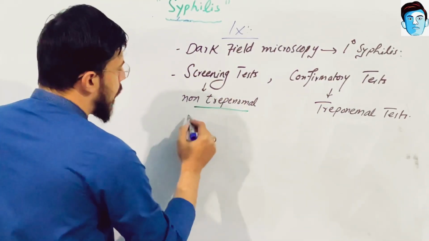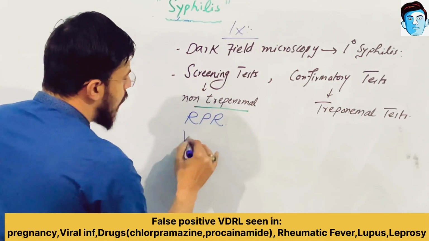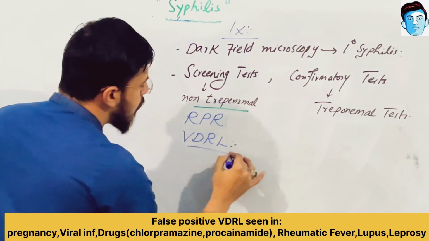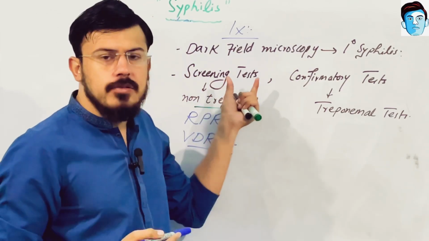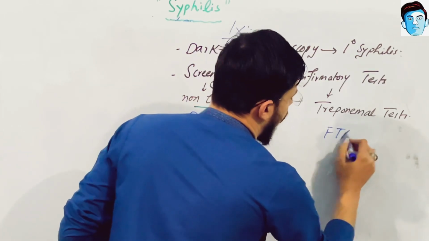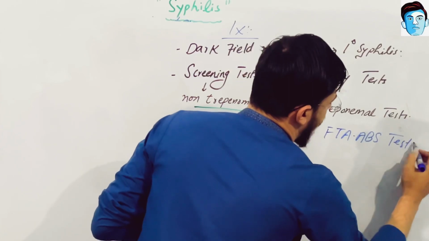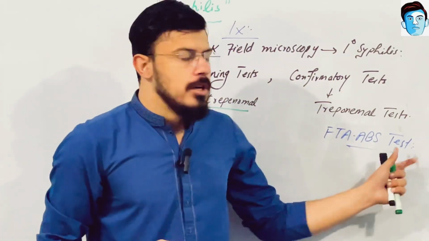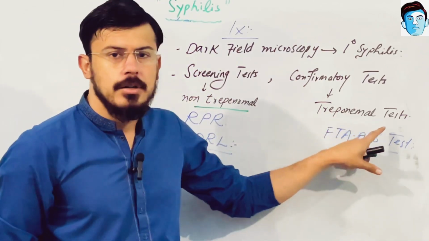Screening tests are RPR, that is rapid plasma reagin test, and the VDRL test, that is Venereal Disease Research Laboratory. So that is considered a screening test for syphilis, while the confirmatory test is the FTA-ABS test, that is fluorescent treponemal antibody absorption test. So that is considered a confirmatory test, and that is a treponemal test.